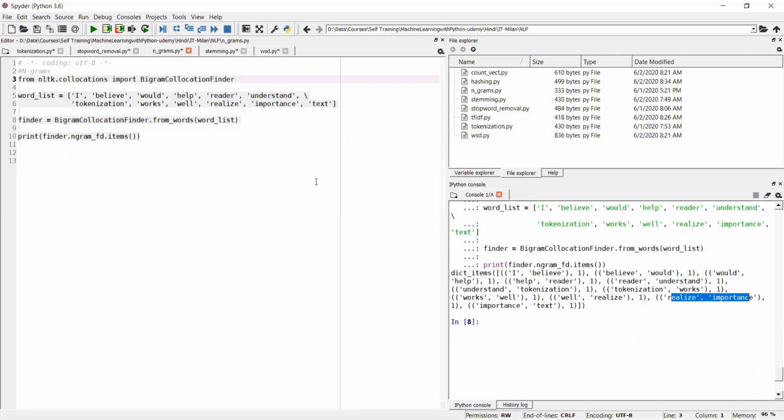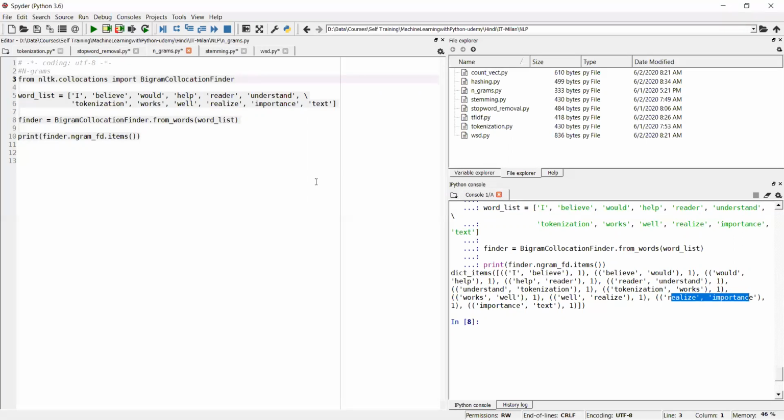Now if I ask you one question, suppose there are 10 words in a sentence, meaning there are 10 words in a list in simple terms, how many bigrams will there be if we take two together continuously?